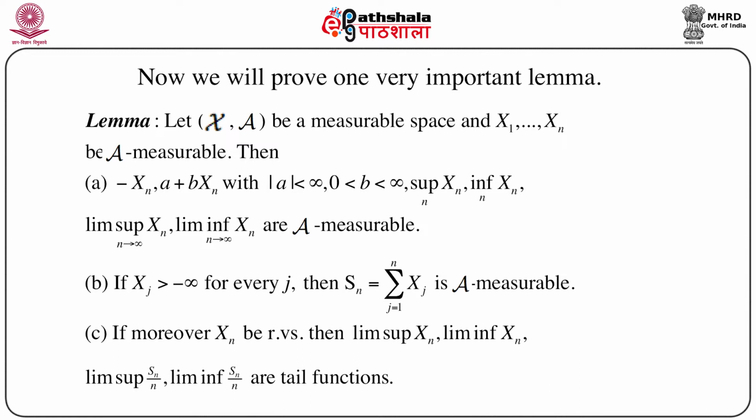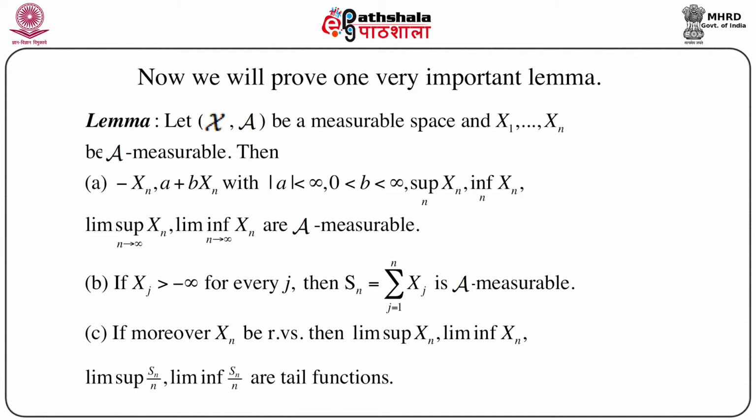It can be shown. If xj is greater than minus infinity for every j, and if we define Sn as the summation of xj, j equals 1 to n, then it can be shown that this Sn is also 𝒜 measurable.